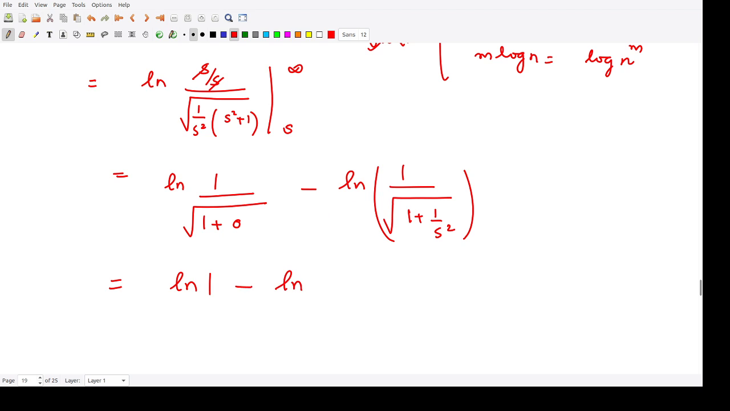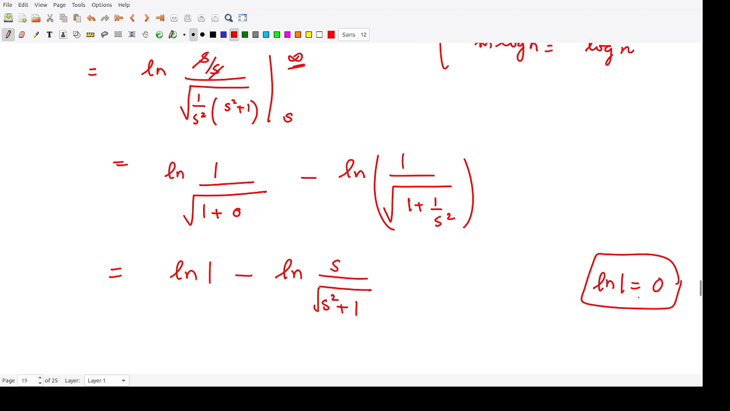You can rearrange it. So you will again have this term log of s divided by square root of s square plus 1. This step is required because you cannot directly substitute the limit tending to infinity. So you have to first divide by s in order to substitute this limit. And now we know log of 1 is equal to 0.